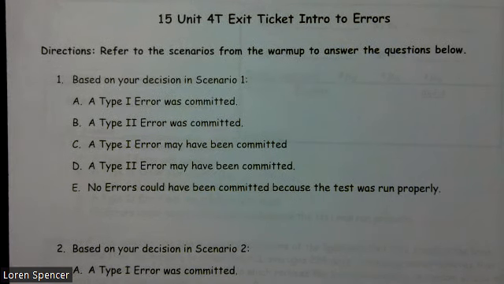And this is actually where we're really introducing errors, and we're going to refer back to the morning's warm up where we calculated some p values and made some decisions.